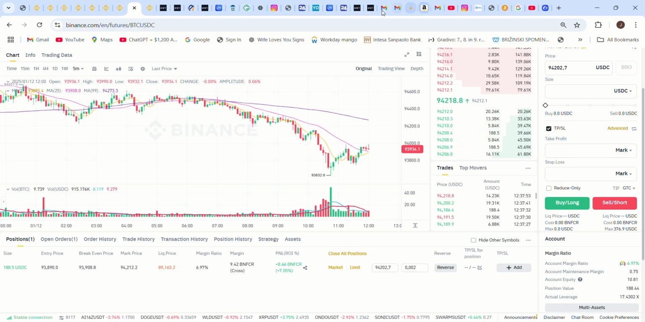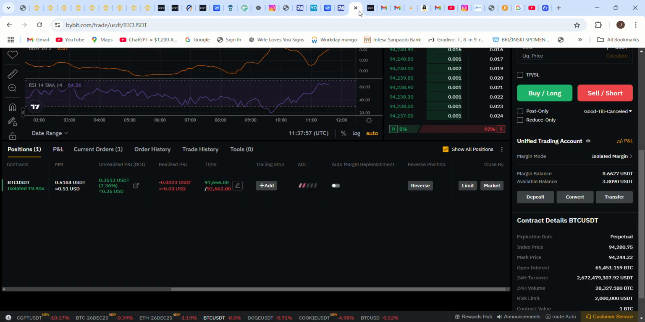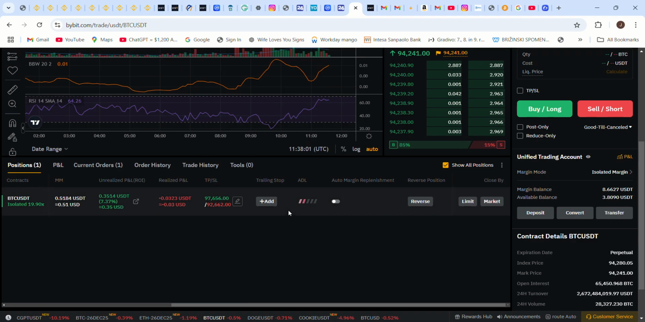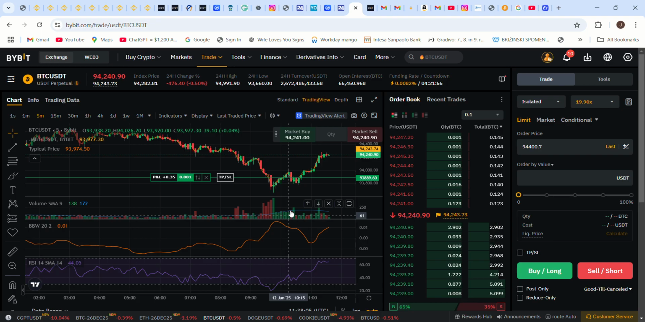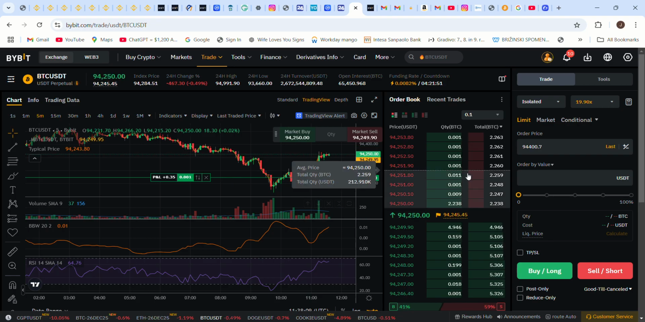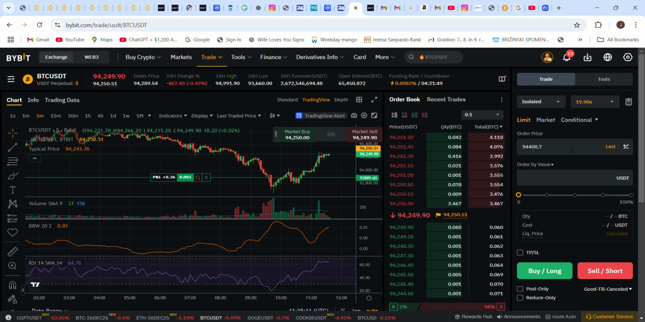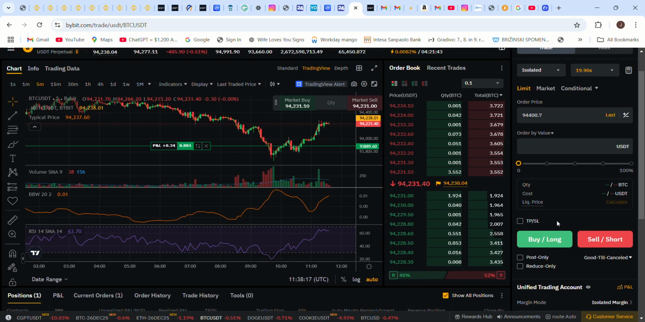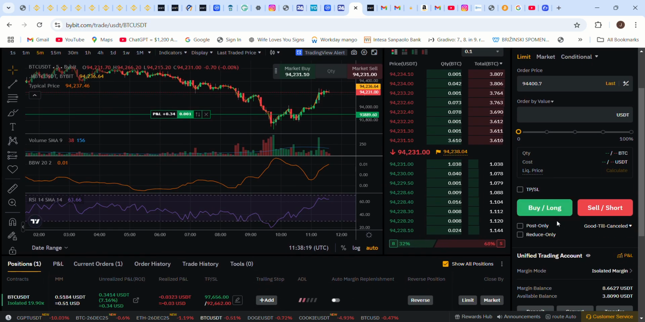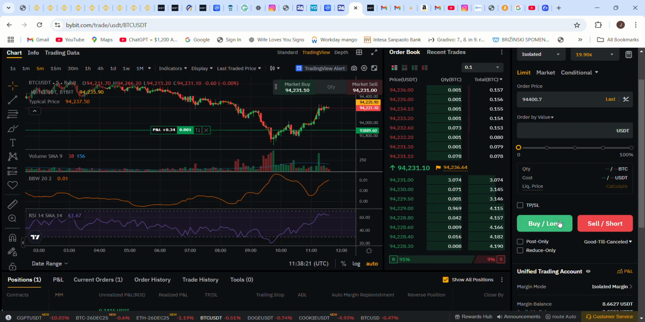Then if we go back to Bybit, Bybit allows you, if you are from the European Union, to put wagers in USDT, and as you can see, it is USDT. This is a small wager. It's only for $9, 8.6.